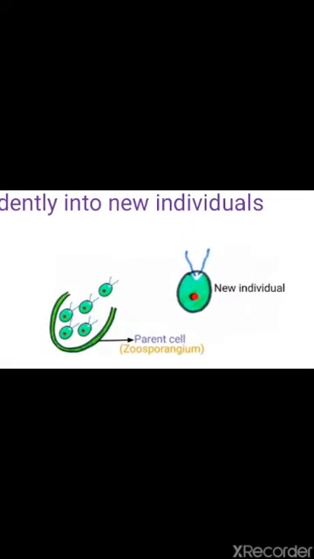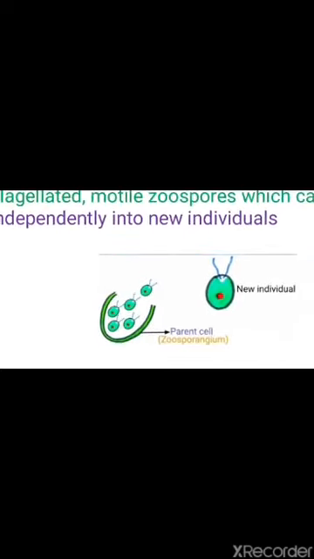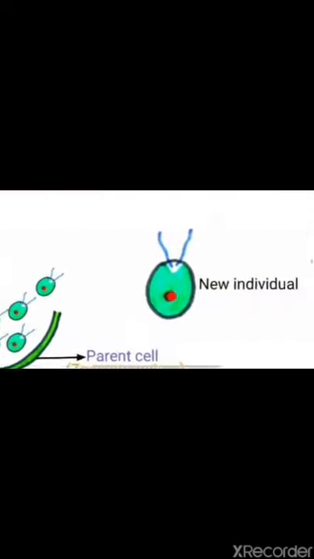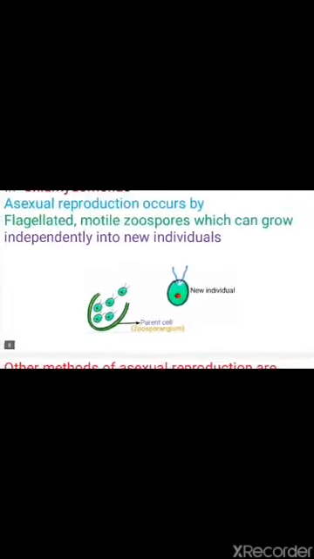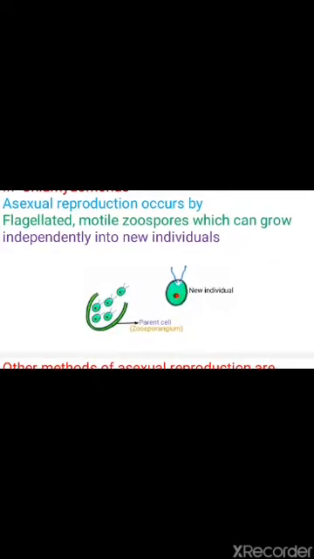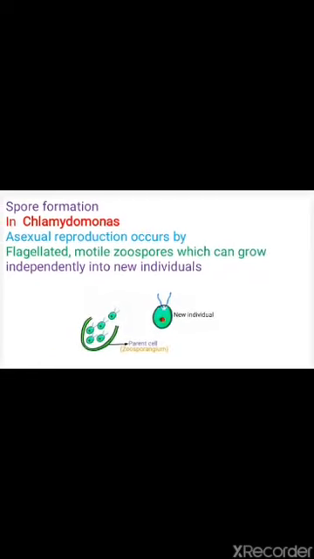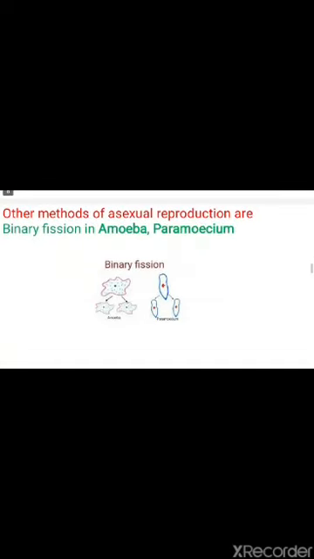You can see in the diagram that this is the organism, Chlamydomonas, and in this Chlamydomonas, small flagellated motile zoospores are produced. So these are all small zoospores. This is a single zoospore. Okay. So after the formation of small motile zoospores, the organism breaks or liberates the zoospores, and each zoospore independently develops into a new individual. Okay. So this is the third type of asexual reproduction, that is spore formation.